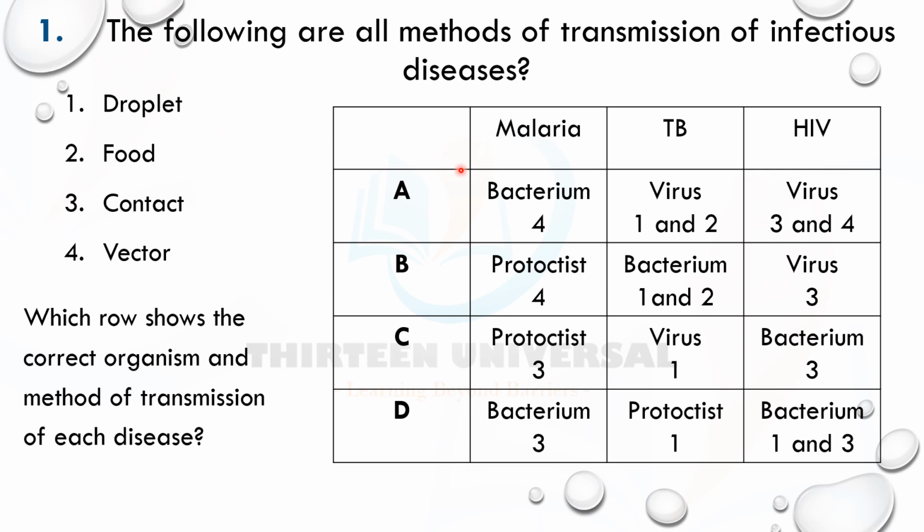Let's go. Now, malaria is caused by Plasmodium. Plasmodium is a protoctist. So go straight to the options that have protoctist. It's not bacterial. So these two are protoctists, but you see, protoctist is for vector. That's malaria. That's correct. So just eliminate this because 3 says contact.